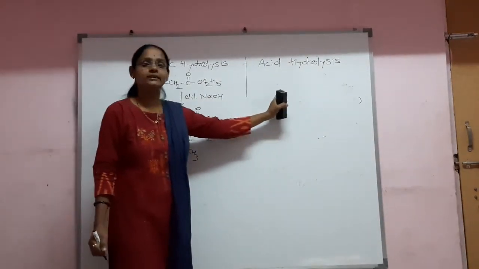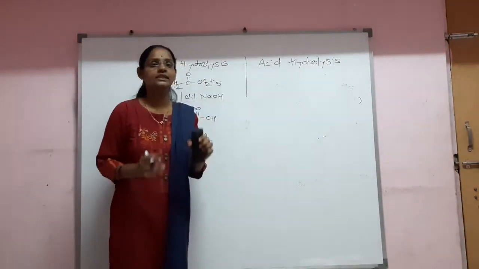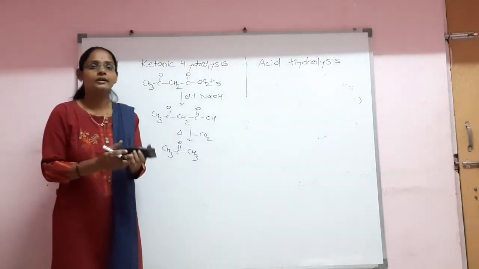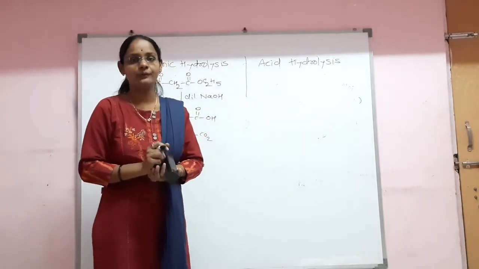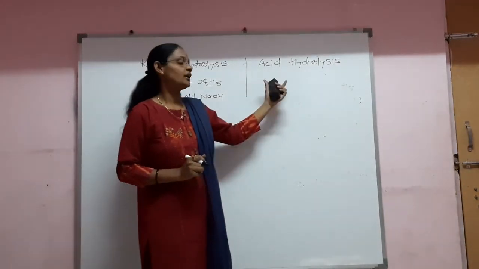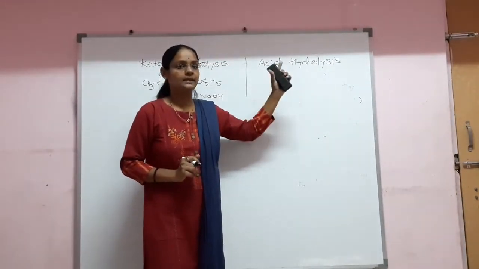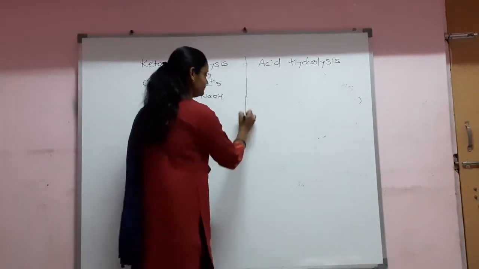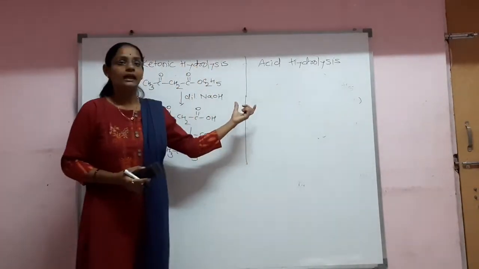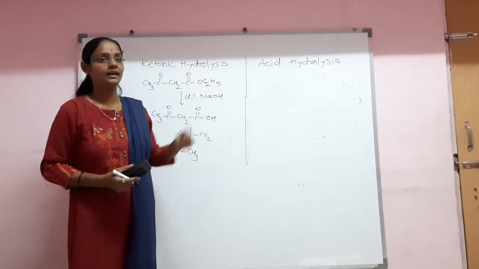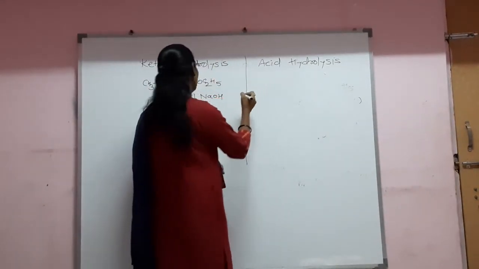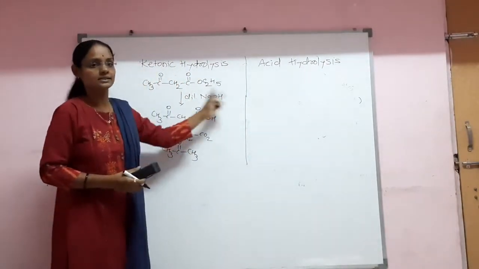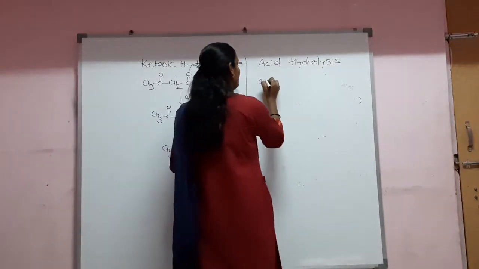Now, what happens in acid hydrolysis? In acid hydrolysis, acetoacetic ester undergoes reaction with a concentrated alkali such as 2-normal NaOH. After reaction with a strong base, we again get two acids from the acetoacetic ester. Let us consider the general reaction.